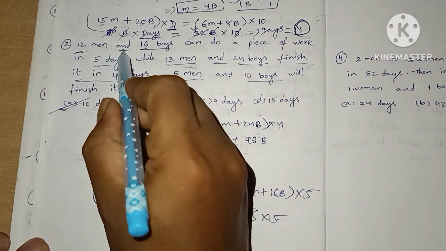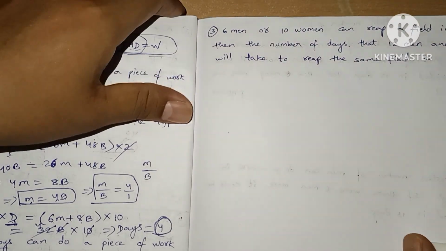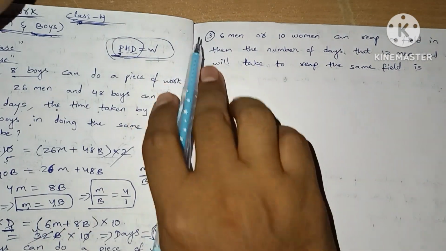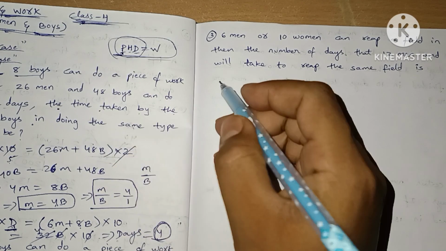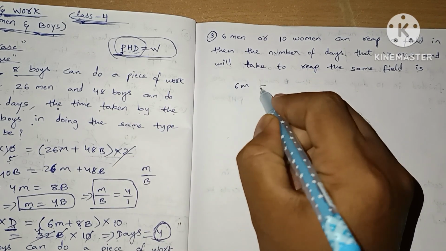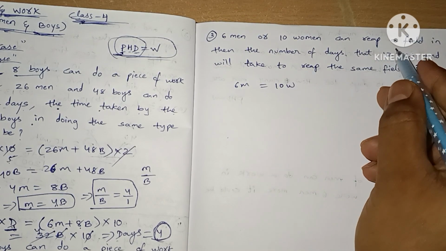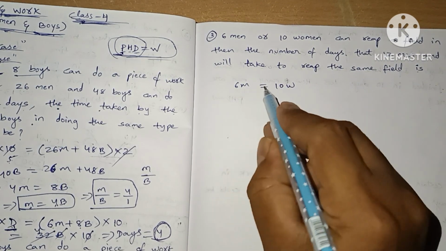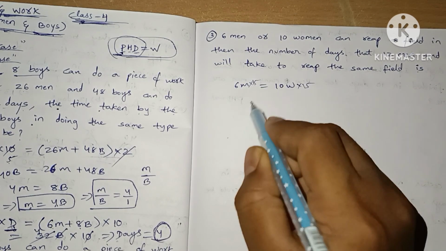So this is the AND case. Now we are going to see the OR case. In the OR case we have so many shortcuts. First we will go with the traditional method that we used before for the AND case. 6 men or 10 women can reap a field in 15 days. So into 15 and into 15, this is the work they completed.